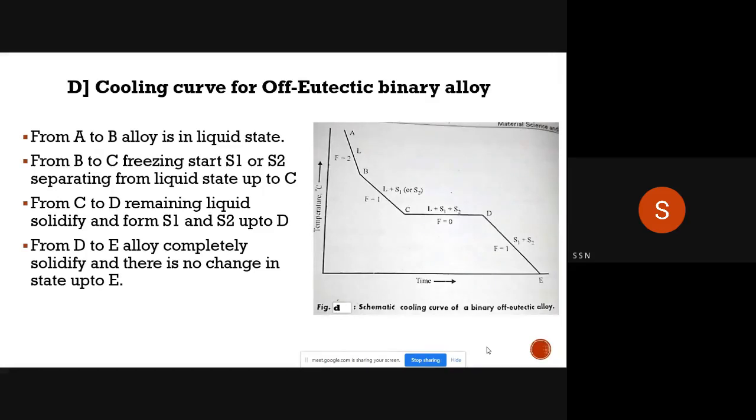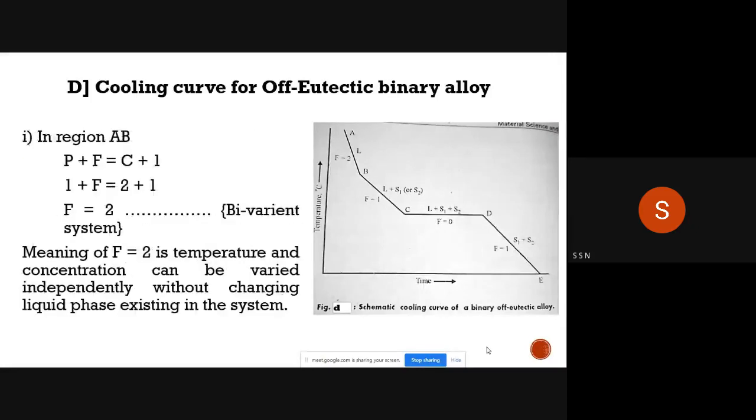So this kind of cooling curve you will get for off eutectic binary alloy. Depending on whether it is eutectic alloy or off eutectic alloy, cooling curves will be there. So the cooling curve for off eutectic binary alloy is like this, having A to B, B to C, C to D, and D to E, different phases.